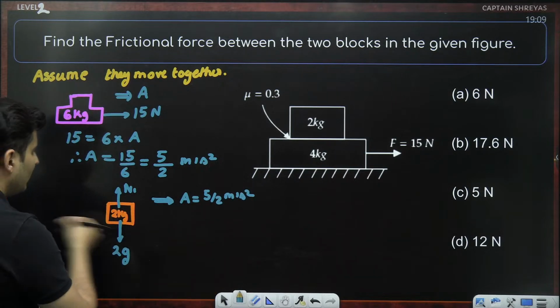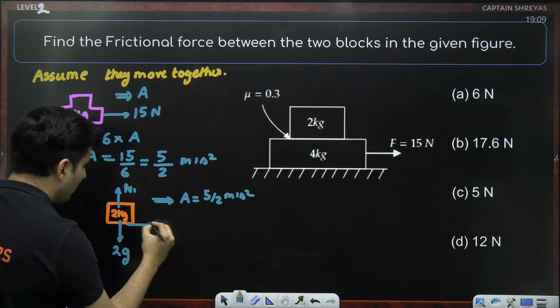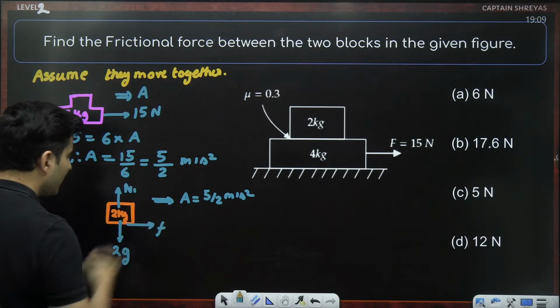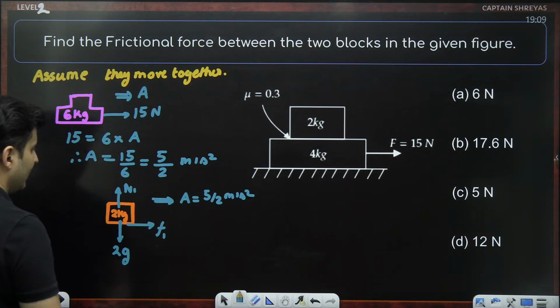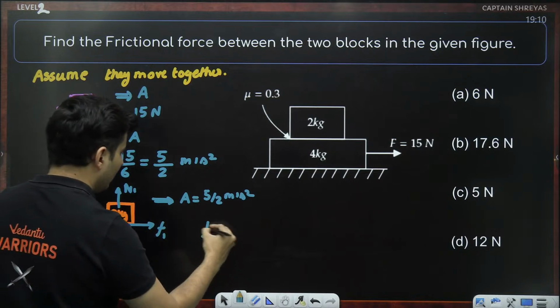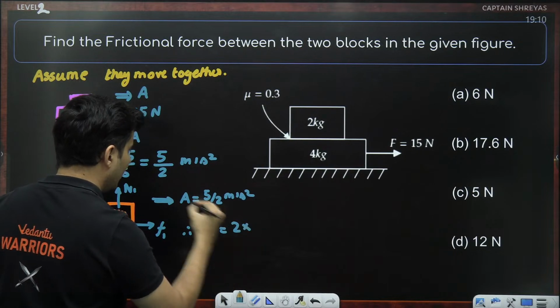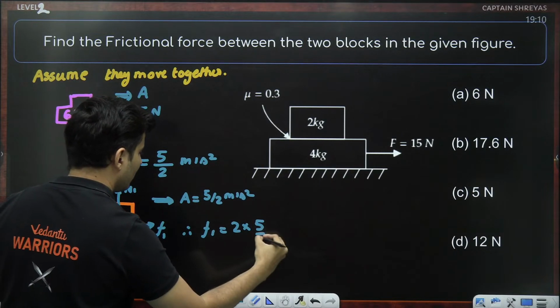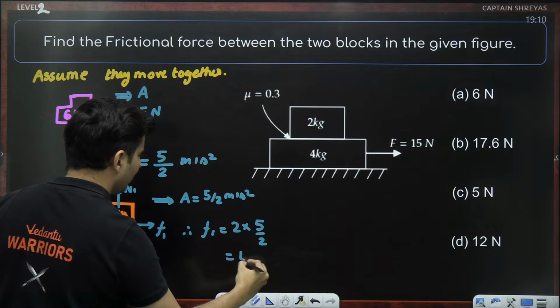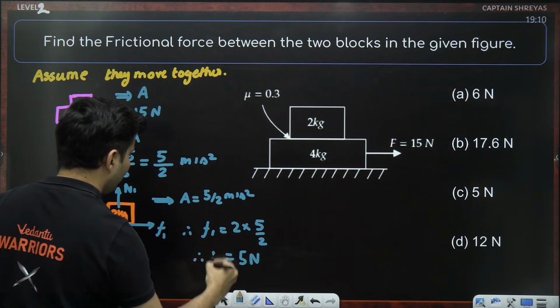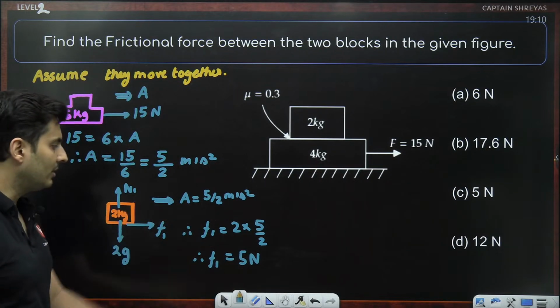Nothing else is there. That means there must be friction. Who is providing that acceleration? So that friction is providing that acceleration. So I will say, therefore F1 is equal to mass multiplied by acceleration, which is 2 times 5 by 2. So the friction will come out to be 5 Newton.